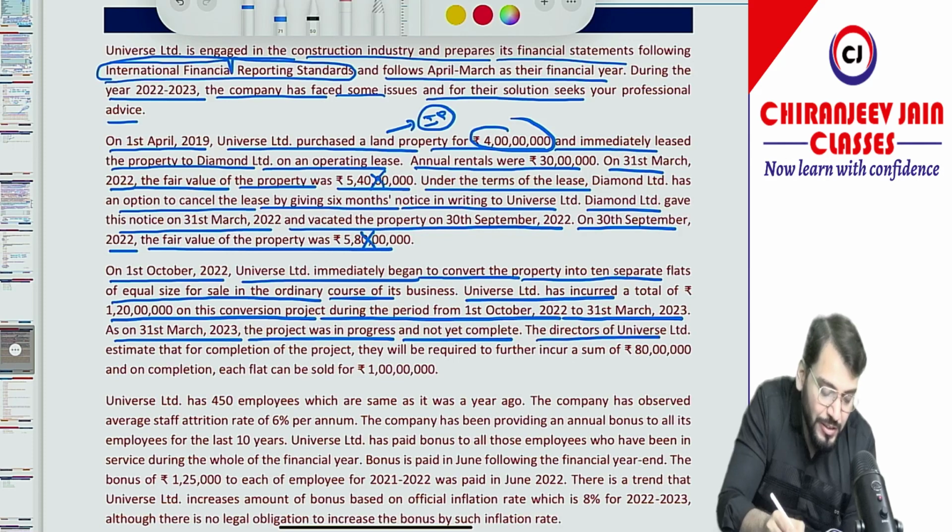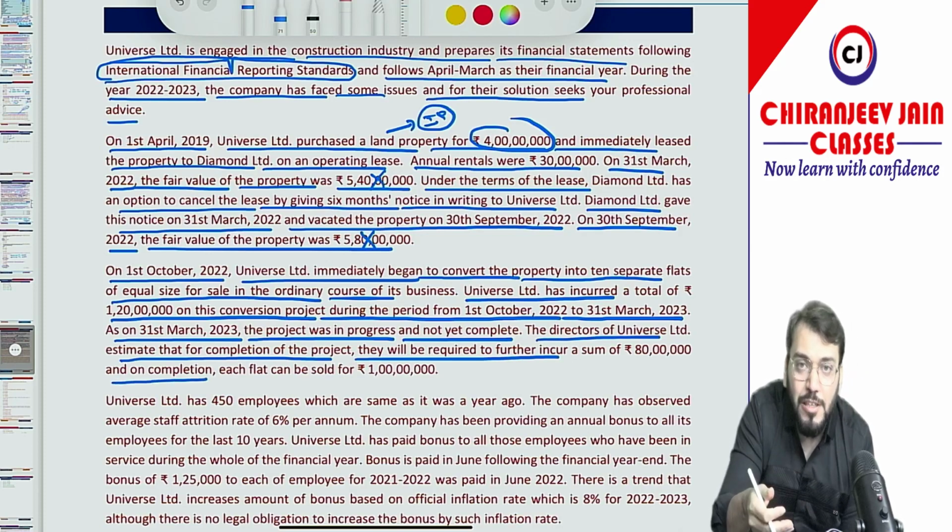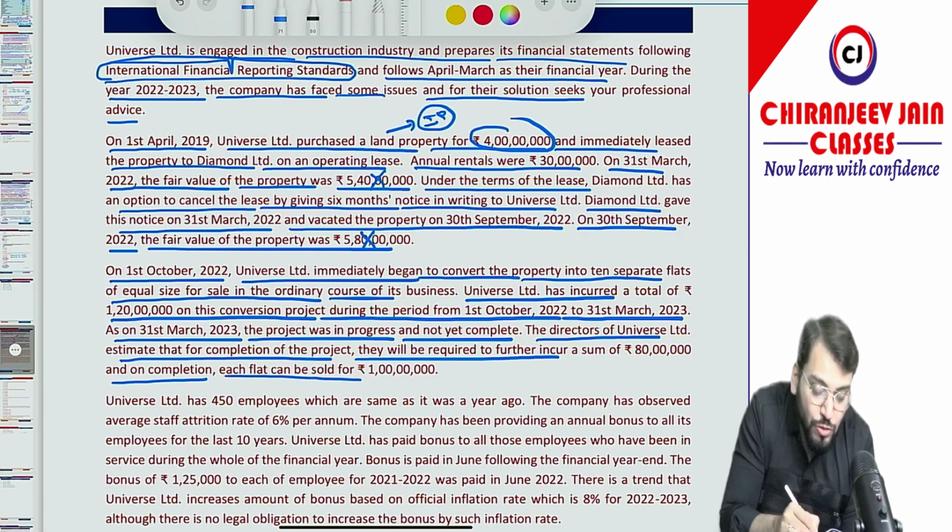The directors of Universe Limited estimate the completion of the project, and they will be required to further incur a sum of 80 lakh on completion. So what is the cost to complete? The estimated cost to complete is 80 lakh and each flat can be sold at 1 crore.